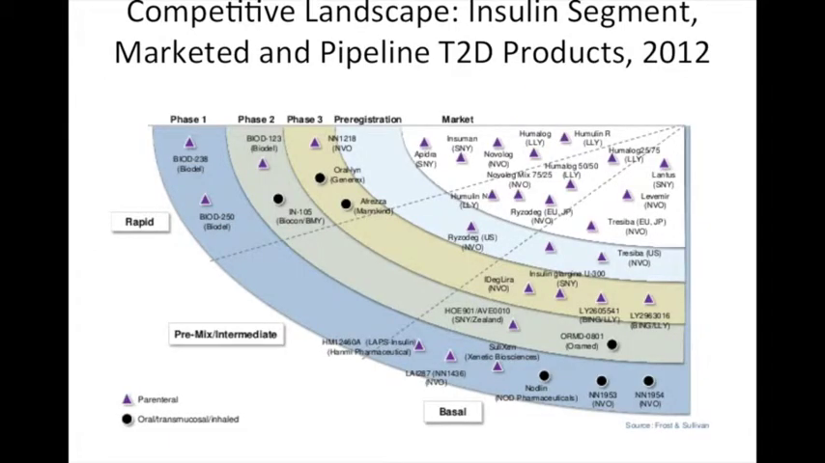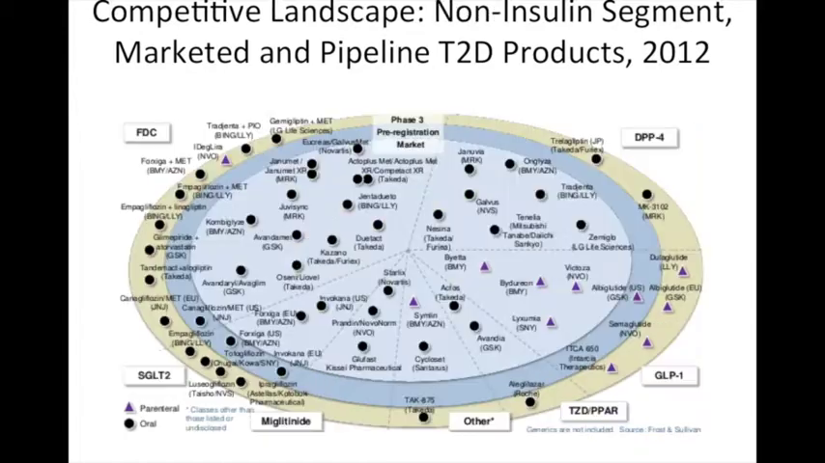The figure here from 2012 illustrates the competitive landscape specifically for type 2 diabetes insulin products. The best-selling insulin products from the previous slide, such as Novolog, Humalog, Lantus, and Levemir, are also all shown here. Additionally, this figure shows many pipeline products in various development stages from all sorts of different companies.